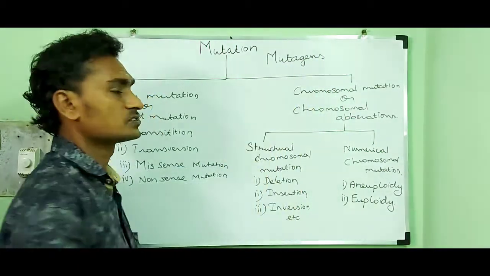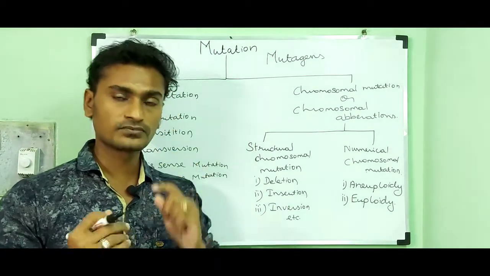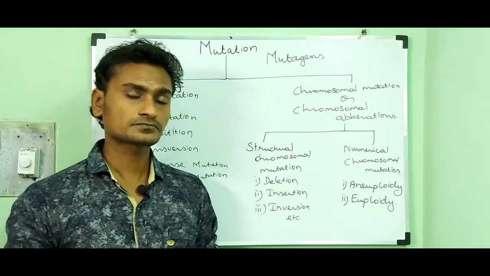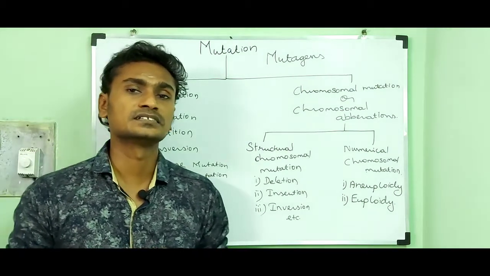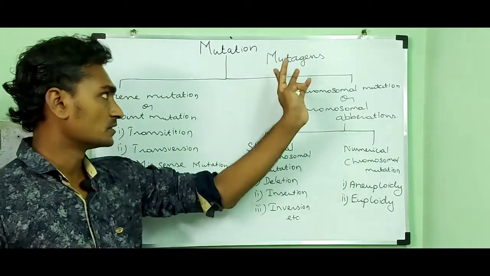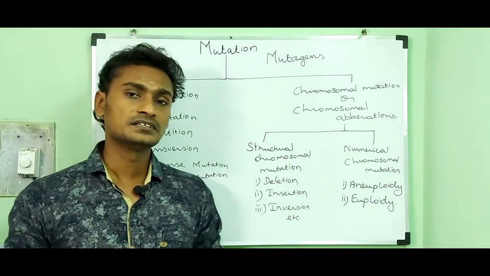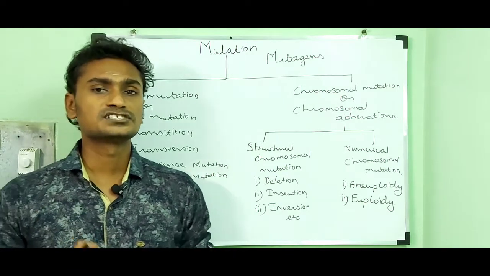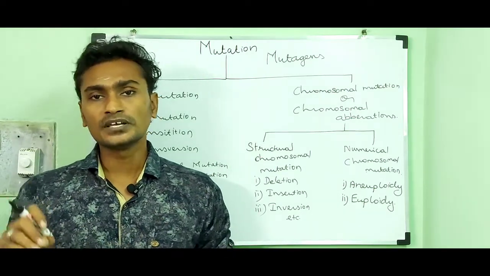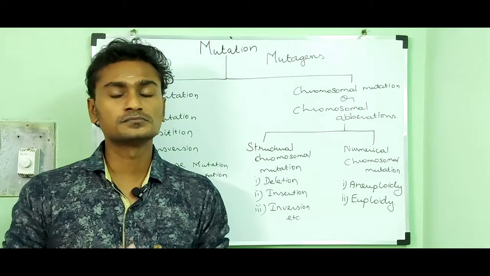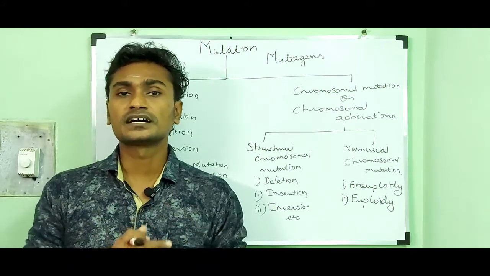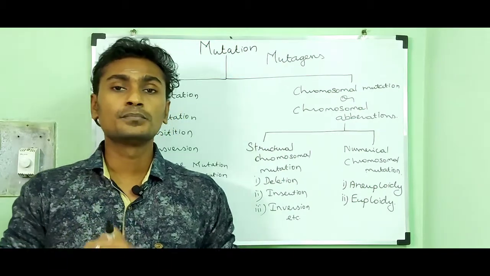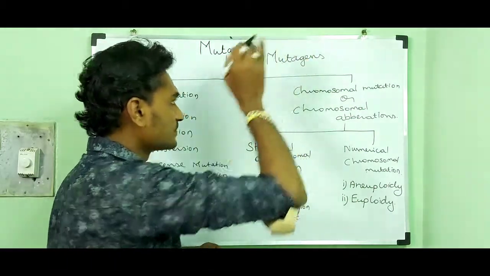The substance or factor which is responsible for mutation is called a mutagen. Mutagens can increase the rate of mutation. Mutation can occur spontaneously or by inducing. Spontaneously means naturally, so mutation can occur naturally, and we can induce mutation by applying mutagens in an organism.